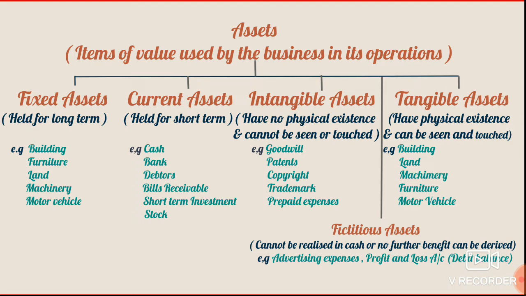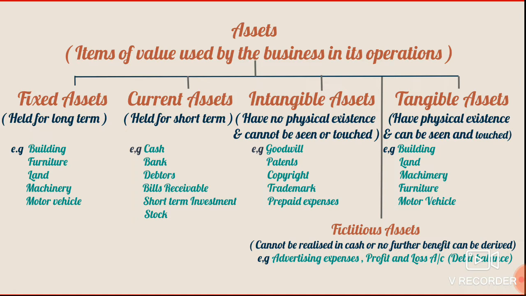For example, the goodwill of the employees in an organization can bring extra benefit to the organization. Similarly, patents, copyright, trademarks will always bring extra benefit to the enterprise. That's why these kind of assets, which actually have no physical existence and they cannot be seen or touched, but they can be felt, are known as intangible assets.